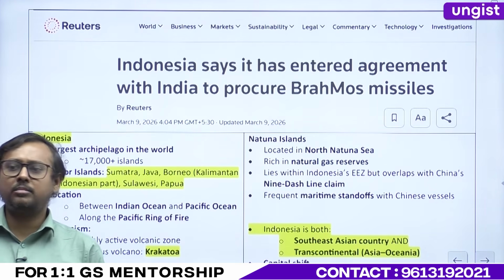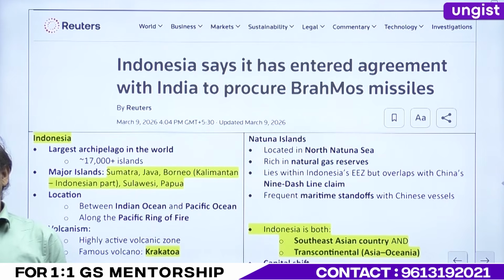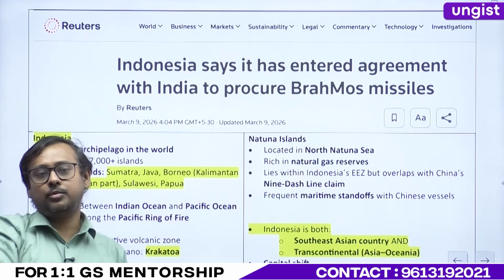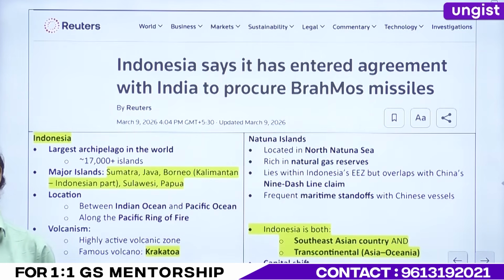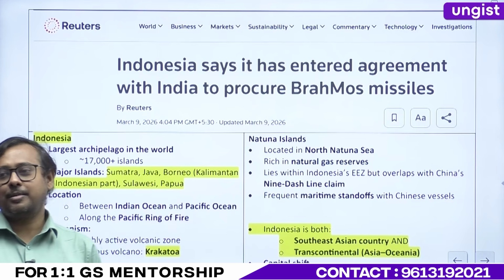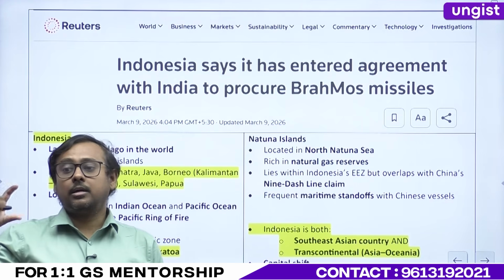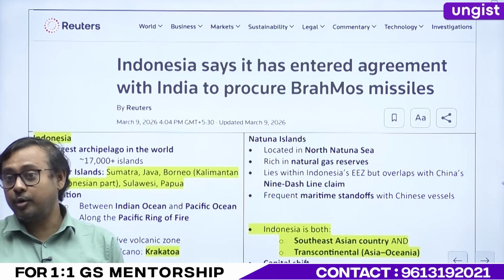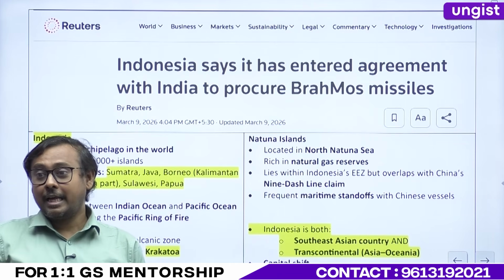What is the difference between cruise missile and ballistic missile? Yes, ballistic missile will have a parabolic path, like this. BrahMos missile was used in which particular operation? It was Operation Sindoor, right? So it was a cruise missile. Ballistic missiles can also be used, right? But they have different characteristics. The fuel is important. Again, fuel is important. Rocket fuel. Do you remember UPSC?